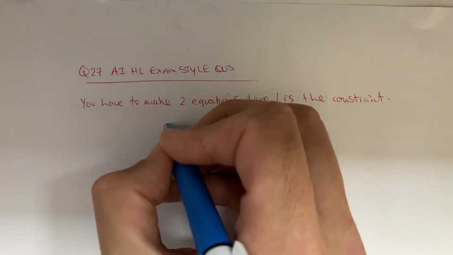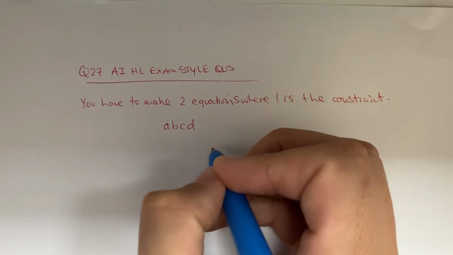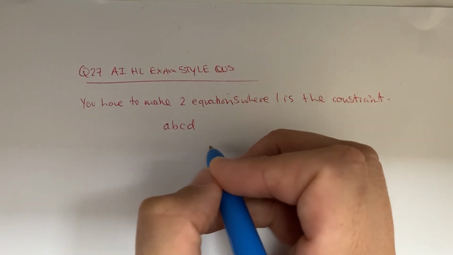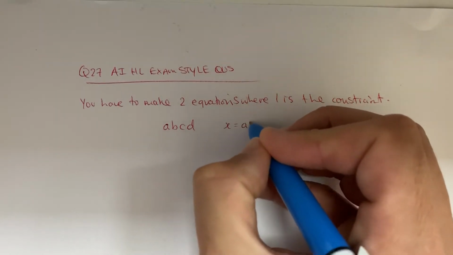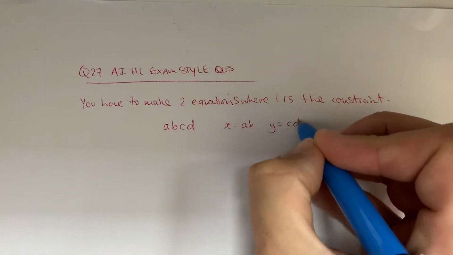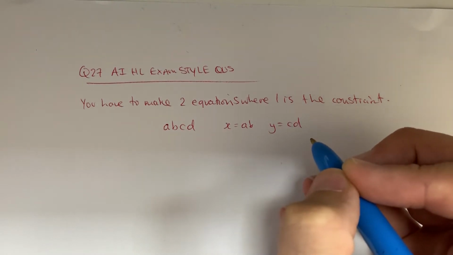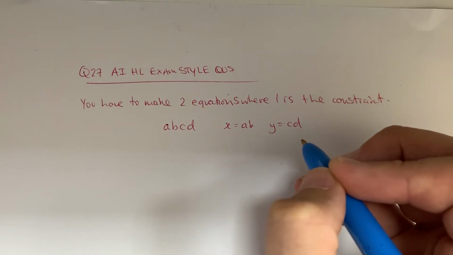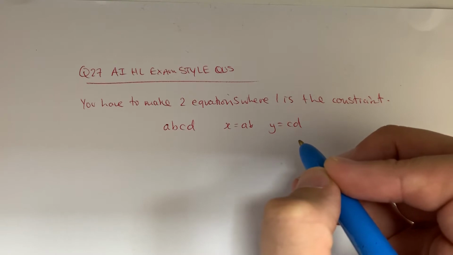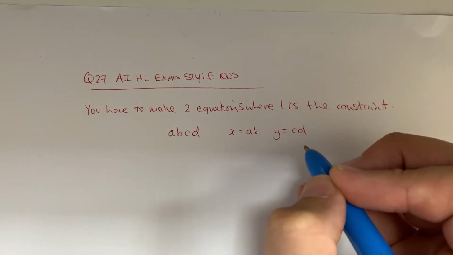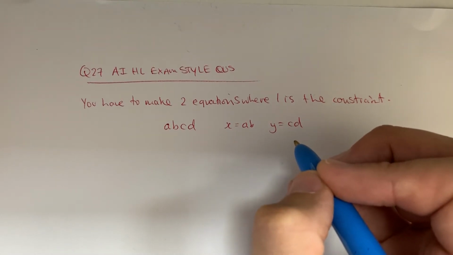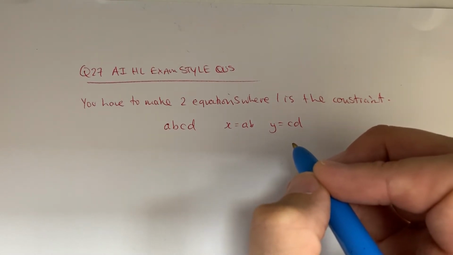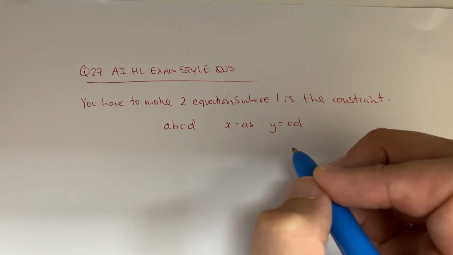So if you get a 4-digit number and then it says that he splits the password into two-digit integers where x equals AB and y equals CD. And then it says, for example, if A equals 4 and B equals 5, then x equals 45. And x plus y equals 24 and xy equals 143. So it's a little bit annoying, to be honest, that it says for example. But anyway, here's how you solve it.